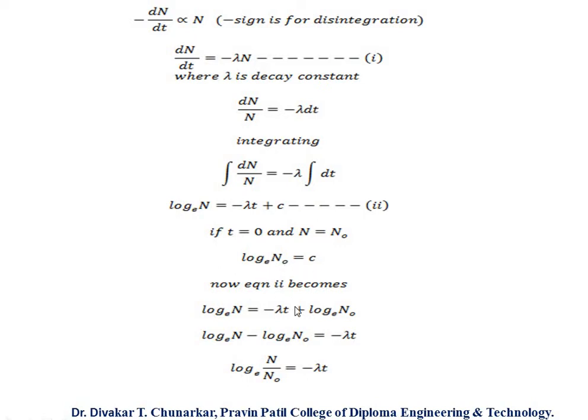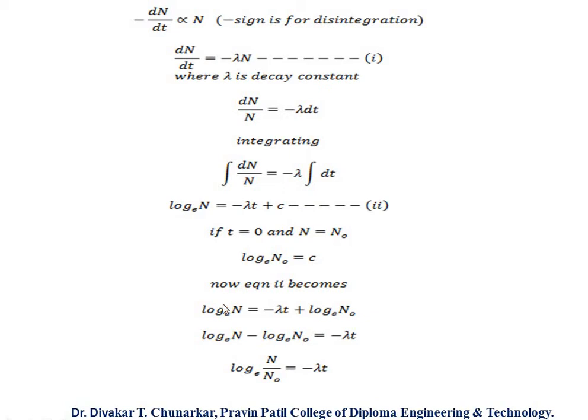Now equation 2 becomes log N to the base e equals minus lambda t plus log N0 to the base e. In the second equation we put the value of c equal to log N0 to the base e.